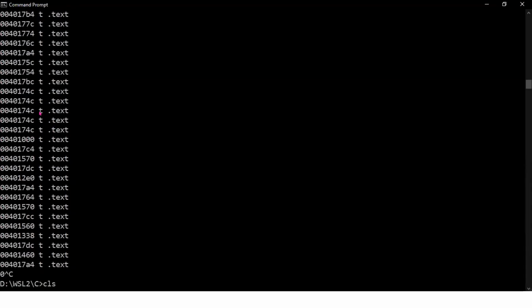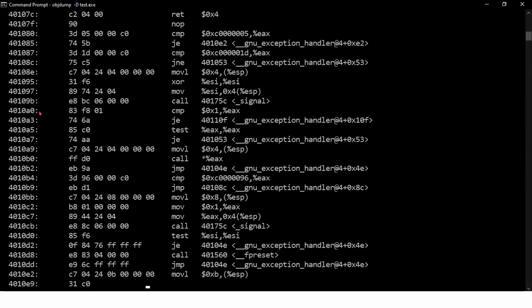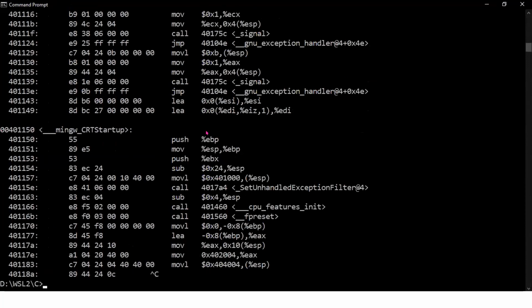I have used the nm command, and there is another command, objdump -d, meaning disassembly. If I take the binary file, you can see the instructions. These are your assembly instructions and the corresponding virtual addresses. These addresses are generated at compile time only.